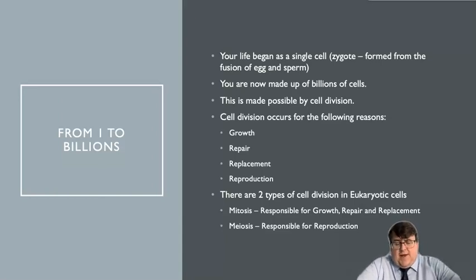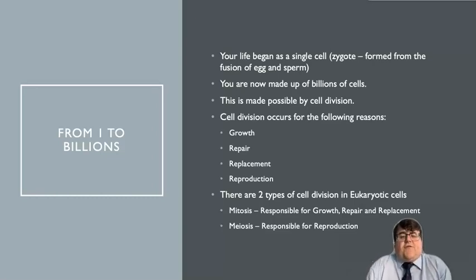The first one we need to talk about is why is cell division needed? We start by thinking that we started life as a single cell. So the zygote that you were was formed from the fusion of egg and sperm. You were one single cell, to now, you are billions of cells, as the teenager that you are. And that process is entirely made possible because of cell division.